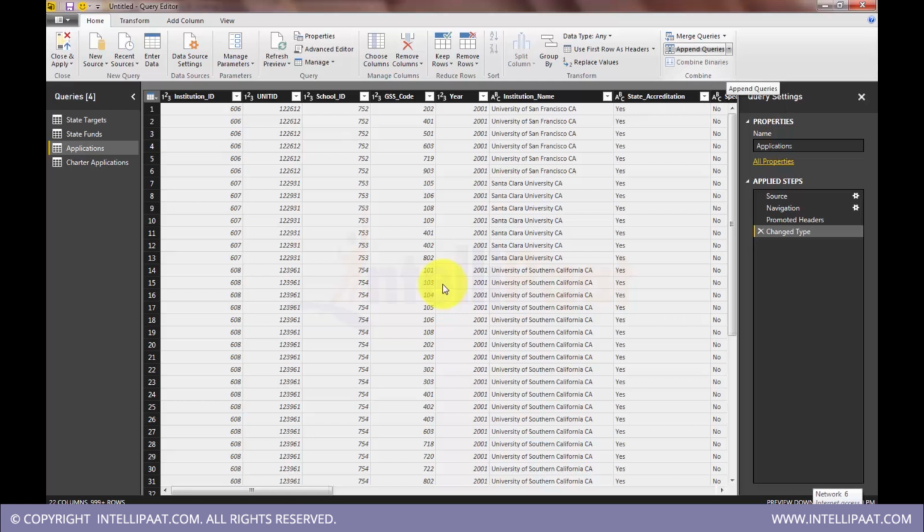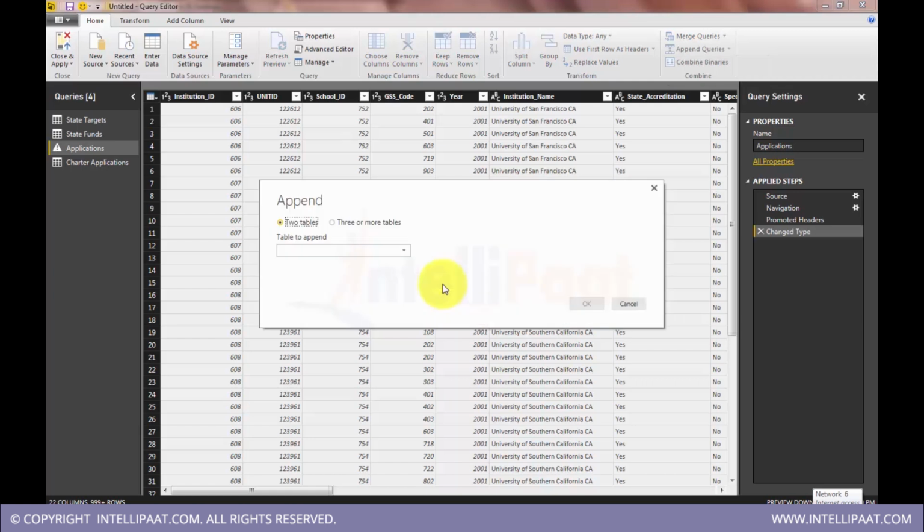Append works as union all in SQL. Here we have options, append queries or append queries as new. Append as new will append that new query and create a new table. Now I don't want to create a new table, I want to append to the existing table itself.